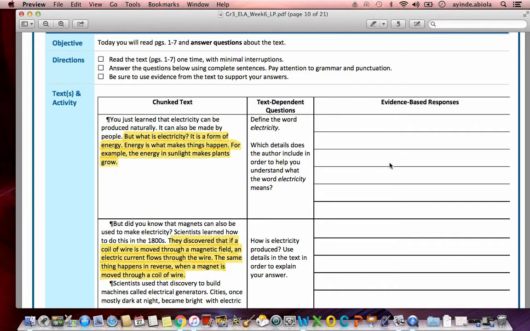So the author explains that electricity, just like sunlight, is a form of energy. And energy is what makes things happen. So he includes that example or that comparison between electricity and the sunlight and how they're both energy to help us understand what electricity is.